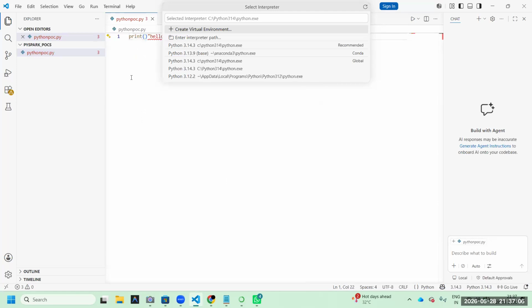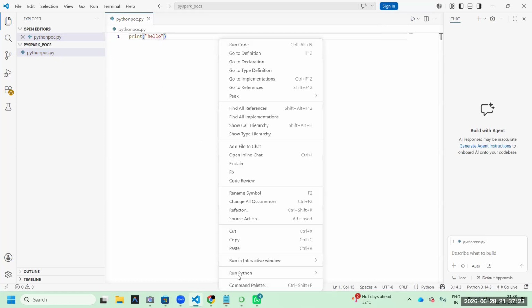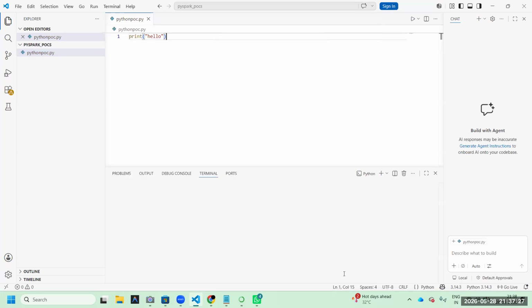Okay, this is a sample Python program. Usually, if you right click and run here, run Python code, of course you can run it like this. No issues. It's working.